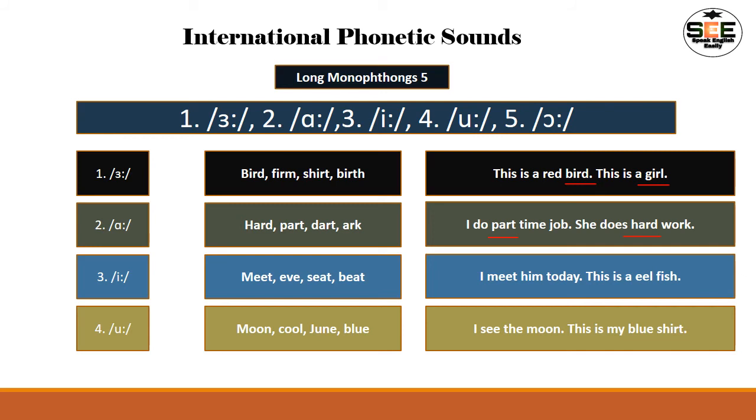So here meet, eve, sit, beat are all producing the long e sound. If we see these sentences, we can clarify it.